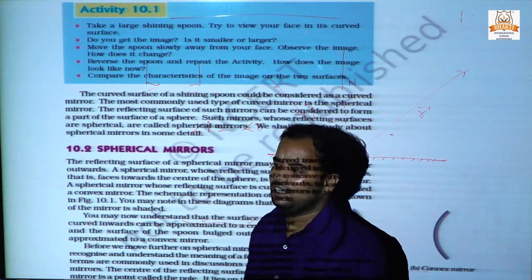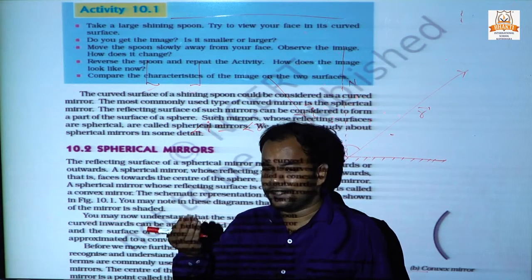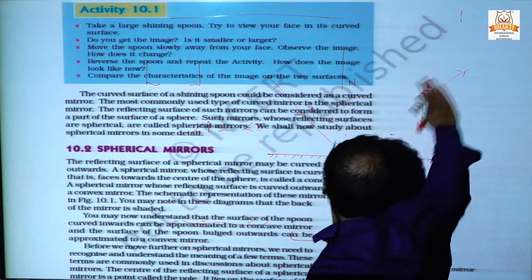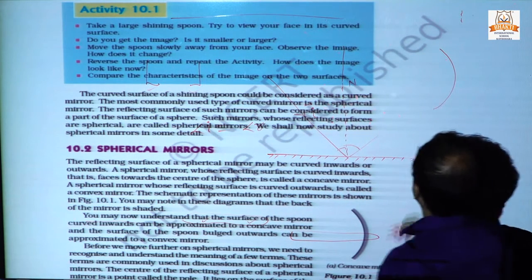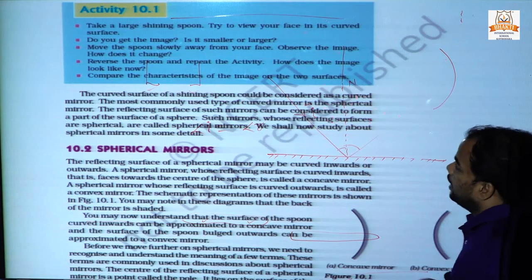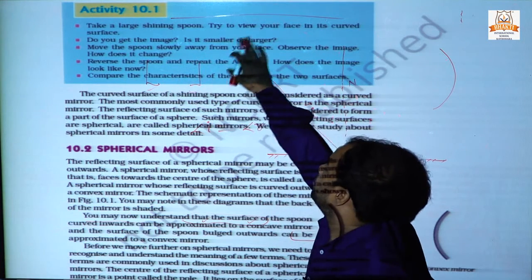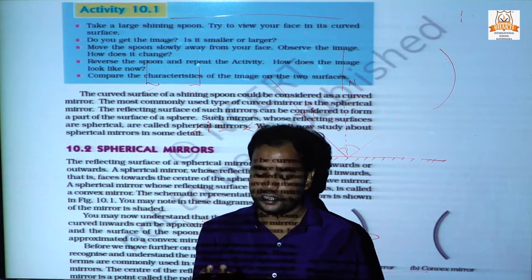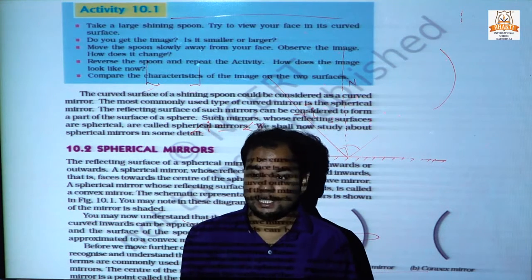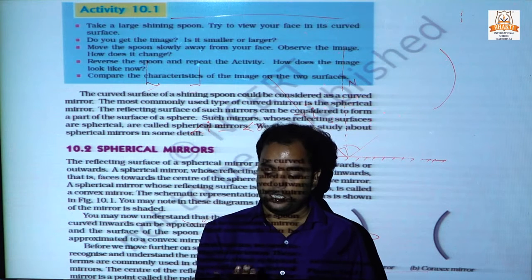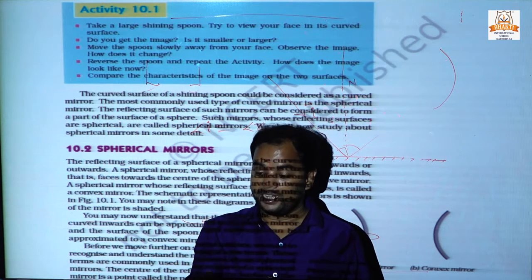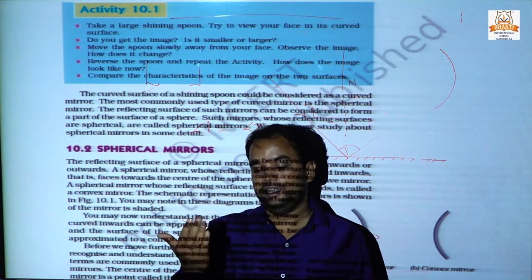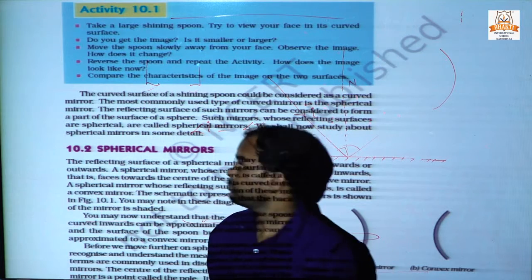Curved mirror means, we can see there is a spoon in our homes, in our kitchen. Take a large shining spoon and try to view your face in its curved surface. When we see the face in the spoon, we can see the size of the face reduce and increase as the distance of the spoon from your face is increased and reduced.